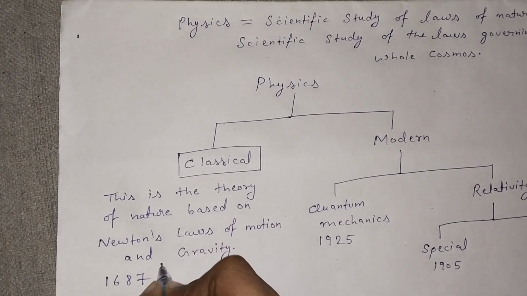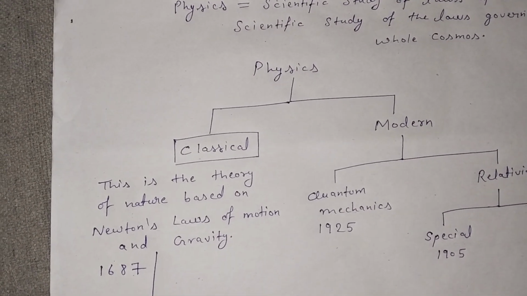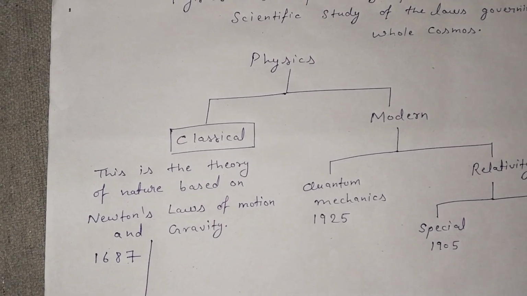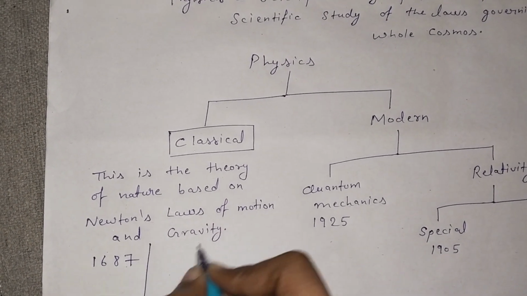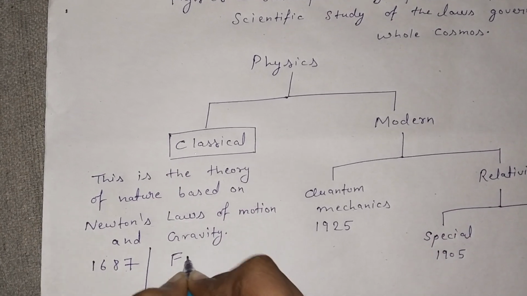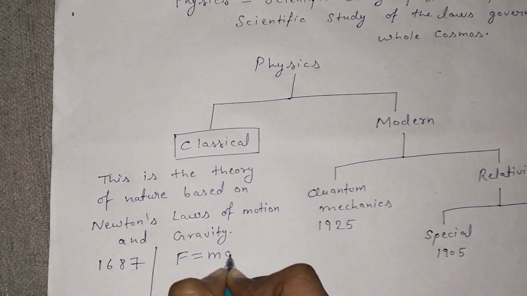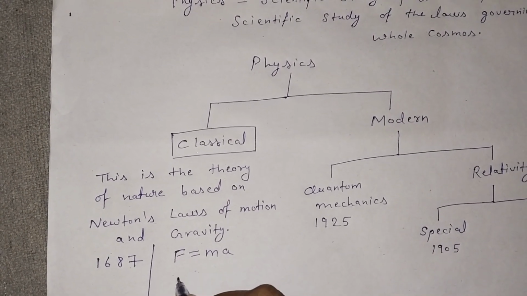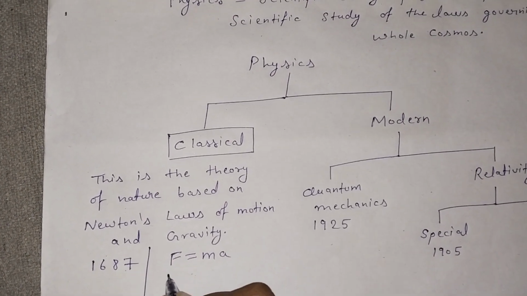The main equation on which Newton's law of motion is based is F equals ma, which is Newton's second law of motion.